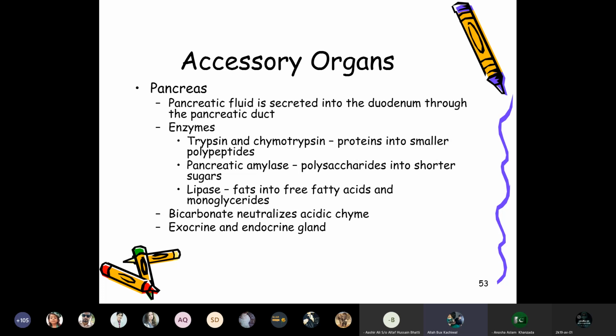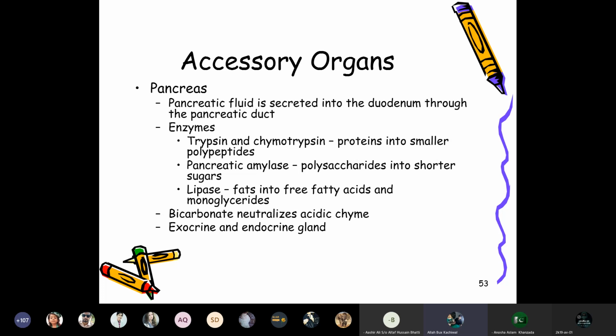The pancreatic fluid is secreted into the duodenum through a pancreatic duct, and then the enzymes trypsin and chymotrypsin break proteins into smaller polypeptides. So that is helping the enzymes to convert the proteins into smaller polypeptides. Pancreatic amylase converts polysaccharides into the shorter sugars.